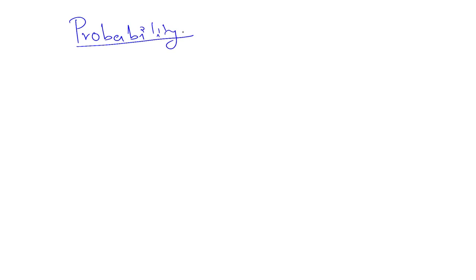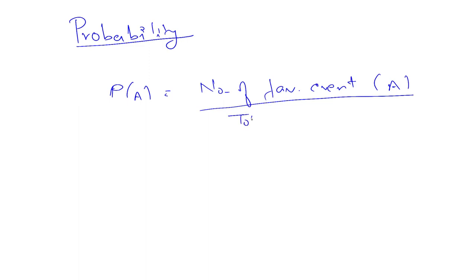As you all know, probability is basically given by the number of events favorable for A to occur divided by the total number of events.